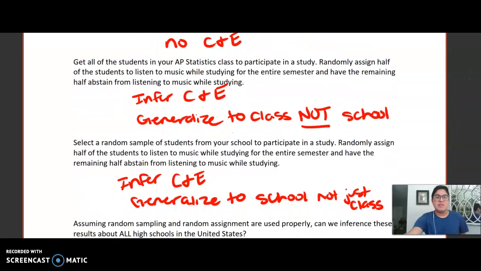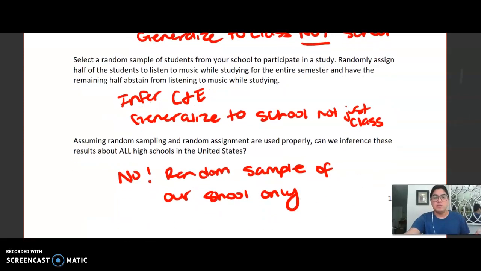Here in design 3, get all of the students in your AP Stats class to participate in a study. We randomly assign half of those students to listen to music while studying for the entire semester, and the other half will abstain from listening to music. So now I can infer cause and effect to those different treatment groups if there is a statistically significant difference. But now, because I'm using a convenience sample of my AP class, I can only generalize to my AP Stats class and not to our entire school.